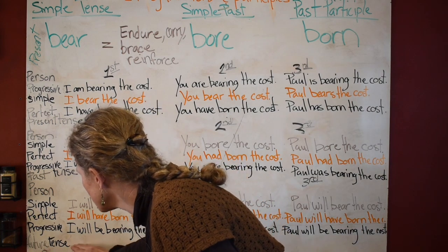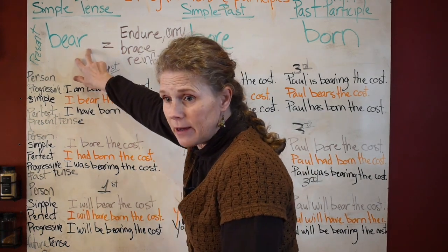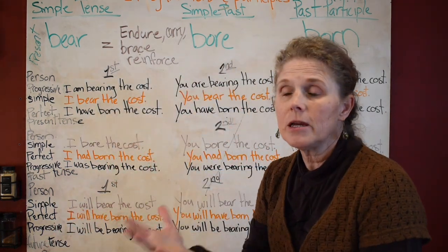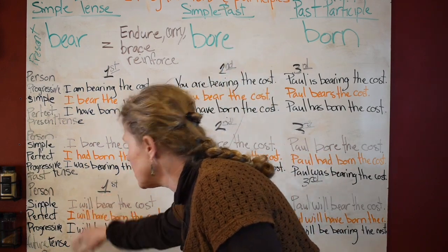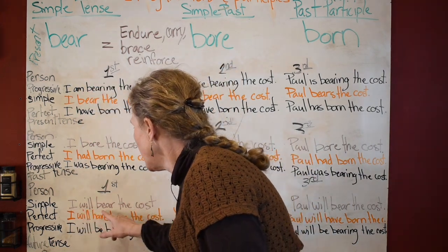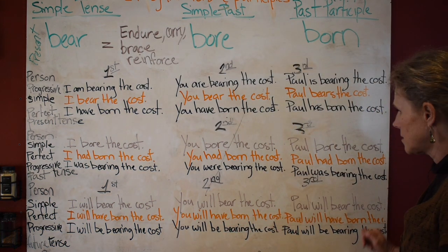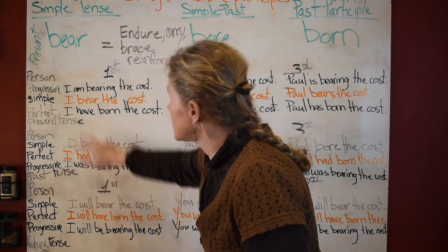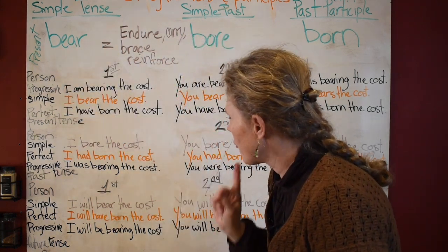Now, future tense. Let's go with this. Future tense, we're going to take the simple, and when we're in simple, we take the simple tense right here. Right, Polly? Mm-hmm. I will bear the cost. In simple, you're just adding the auxiliary verb will, and this says I am in the future. The word will puts you in the future, and then you use the simple tense verb. I will bear the cost, you will bear the cost, Paul will bear the cost. Now, what are we taking here? Bear, simple tense. This is the very first one you typically see in the dictionary. That's your simple tense verb.